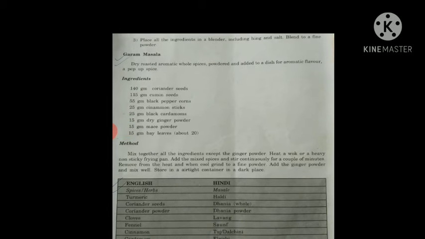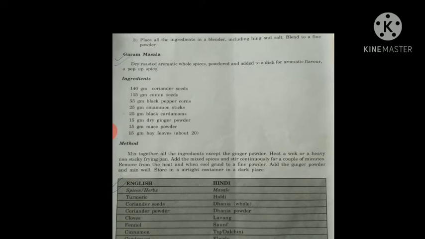Basically for the garam masala you can use coriander seeds, cumin seed, black pepper, cinnamon, black cardamom, dry ginger, bay leaf, even cloves, as well as green cardamom.